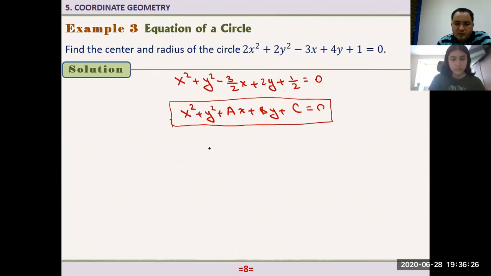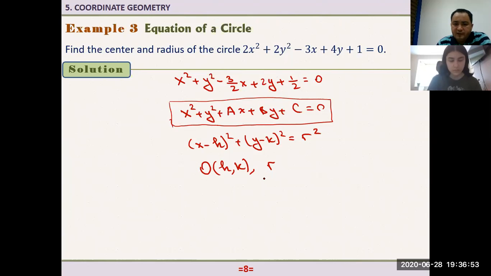To do this one, actually I should write this in this form, right? X minus h squared plus y minus k squared over r squared. If we can write this expression in this form, then what is h and k? This h and k gives us the coordinates of the center of the circle. And how about r? This r gives us the radius of the circle, right?